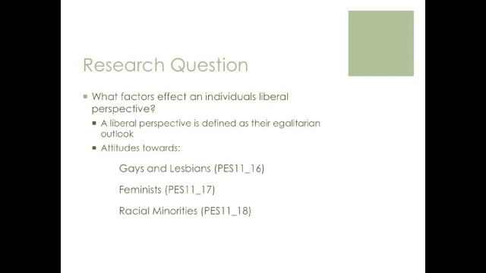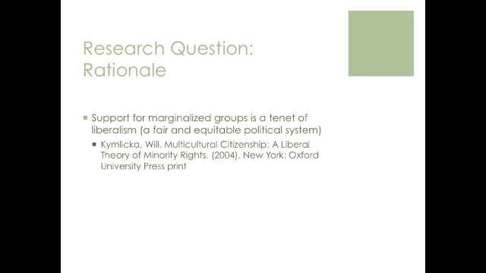We have constructed an index which we believe quantifies egalitarianism by amalgamating questions from the CES 2011 dataset, which measure respondents' attitudes toward gays and lesbians, feminists, and racial minorities. Our rationale for our dependent variable was reliant upon research by Will Kymlicka, which stated that a tenet of liberalism is the support for marginalized groups. For this reason, we assume that those individuals with a liberal perspective, as we defined it via egalitarianism, would have a positive attitude towards such types of groups.